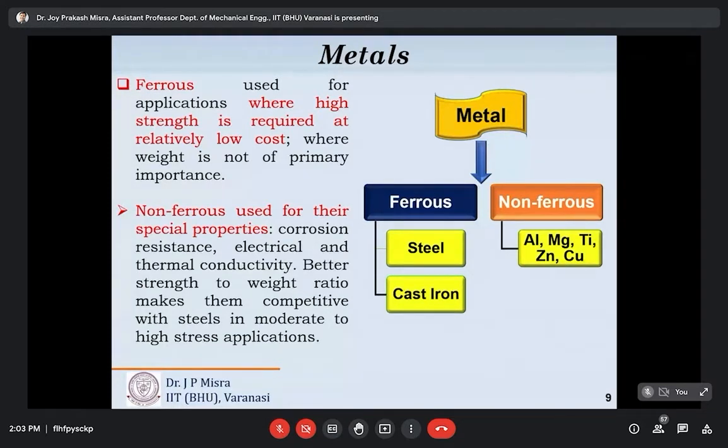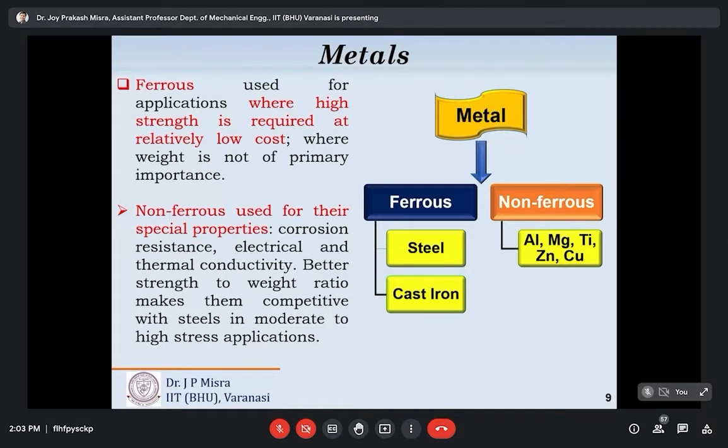Non-ferrous metals are rarely used as structural materials as they lack mechanical strength. So if we are looking for good strength at low cost, we will go for ferrous metals and alloys. Non-ferrous metals are rarely used as structural materials because they lack mechanical strength. That is the problem of non-ferrous metals and alloys.